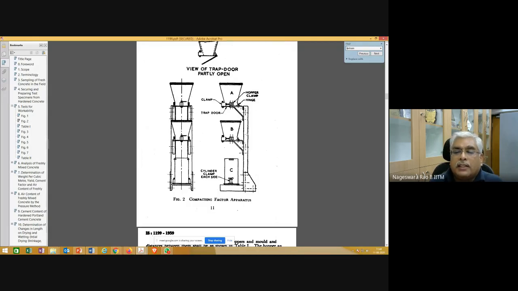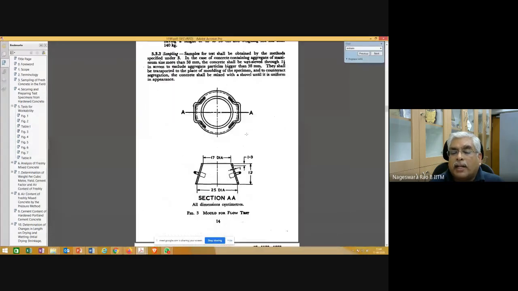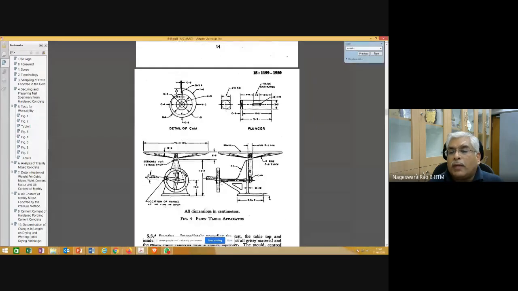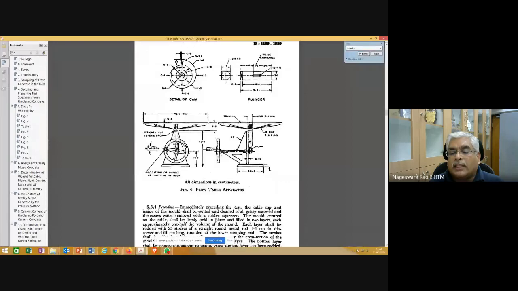And then one more method of measuring the workability is that compacting factor is for very low workability. For very high workability, the test is flow test. That flow test apparatus is given here. Even in this, figures 3 and 4 are giving the flow test apparatus. Okay, any questions?